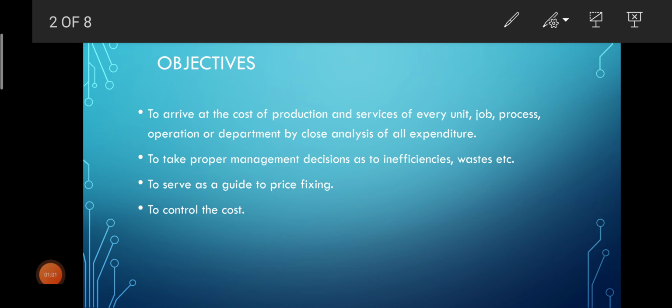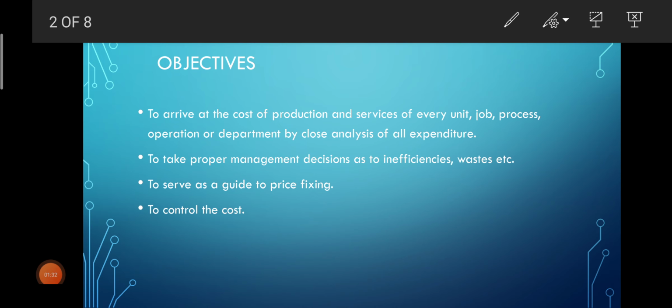Second objective is to take proper management decisions as to inefficiencies, waste, etc. It means decisions have to be taken by the management to control the cost, and whatever resources we have have to be utilized efficiently, to serve as a guide to price fixing.